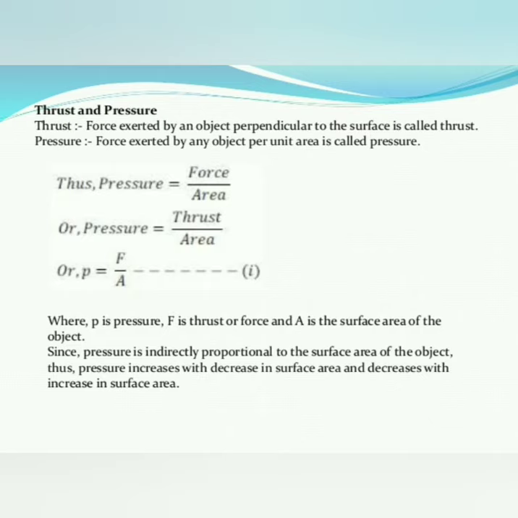Symbolically, we write P is equal to F by A. This is the first equation we have considered, where P is the pressure, F is the thrust or force, and A is the surface area of the object.